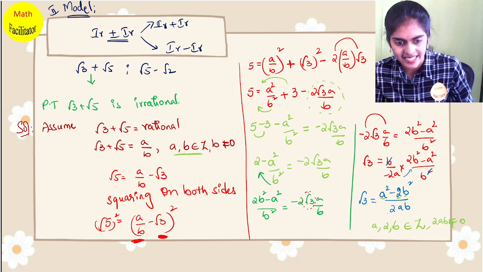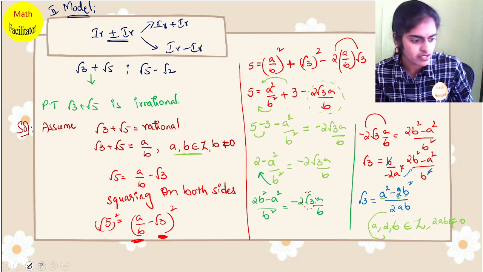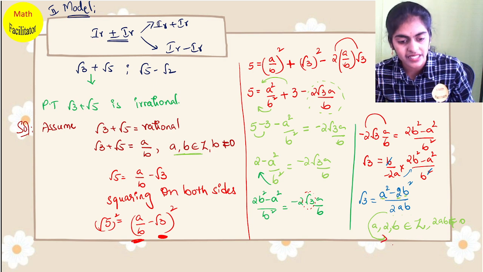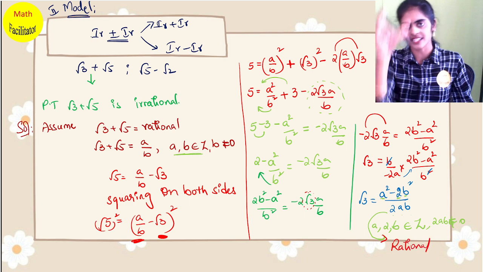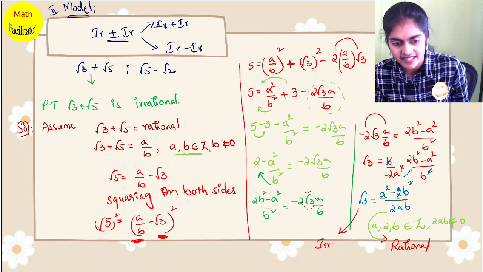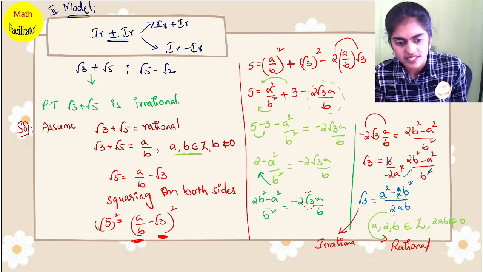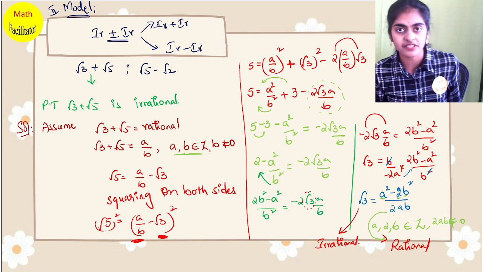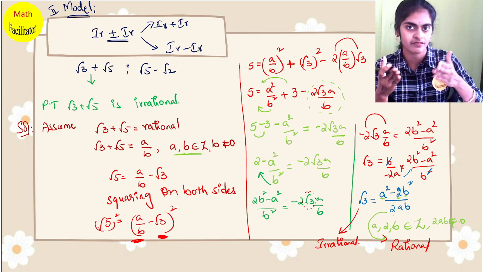So I can say this total side, which type of number is it? It is a rational number. So your RHS is a rational number and very clearly your LHS is an irrational number. So this is a conflict now. You proved that an irrational number is equal to a rational number, which is a contradiction.